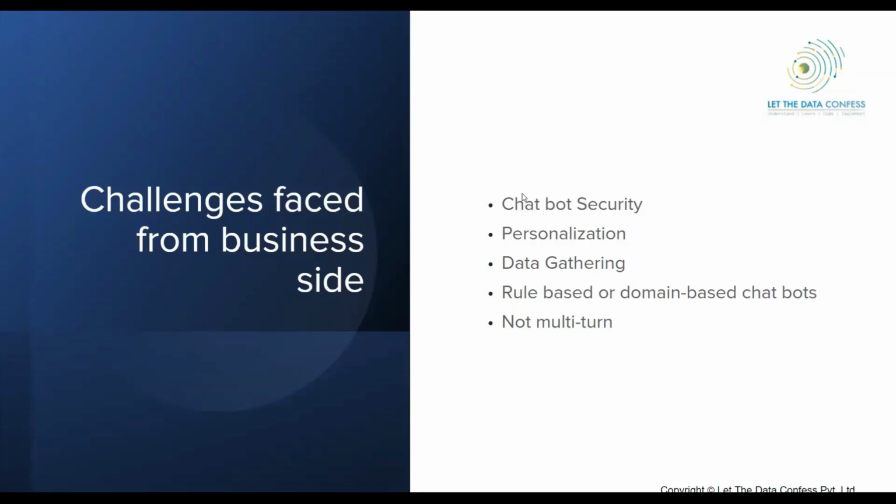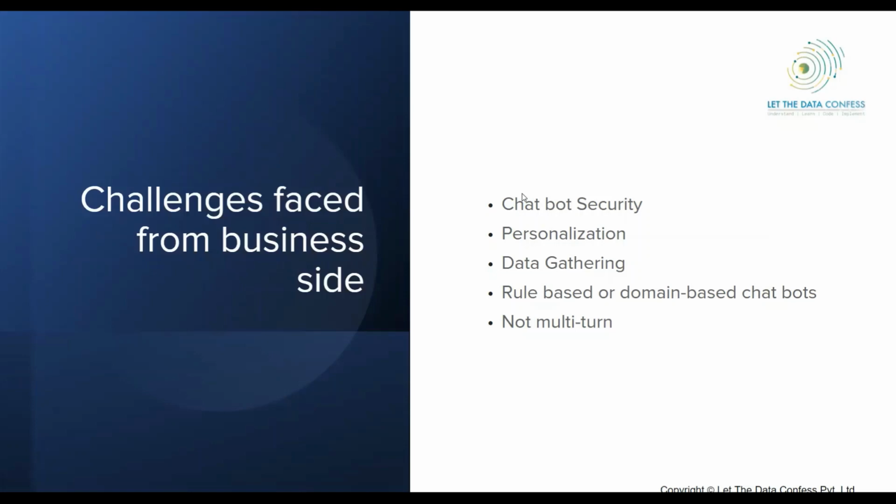Then rule-based or domain-based chatbot. Suppose you are working in a client-based company, a service-based company basically, and you are making a bot which can be delivered to multiple clients. One client is from the insurance domain, one client is from the banking domain, third is a food delivery partner.